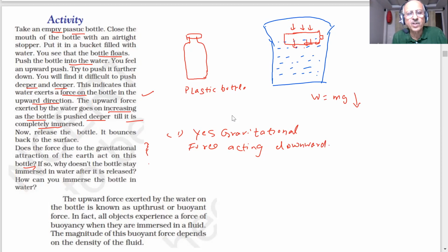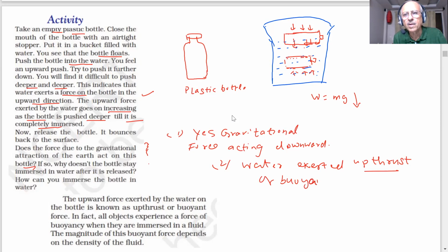But there is an upward force exerted by water on the bottle, or buoyant force. So the water is exerting, as you go deeper and deeper, an upward force. What is happening? Water is exerting what we now call upthrust, or buoyant force, on the bottle.